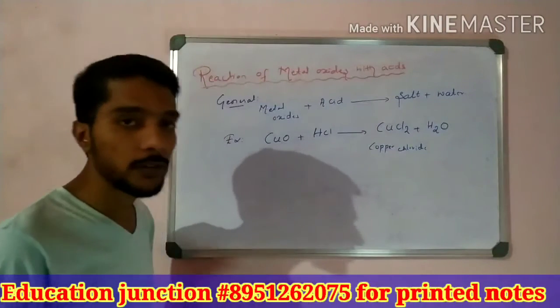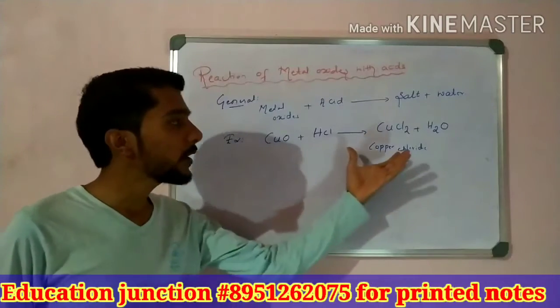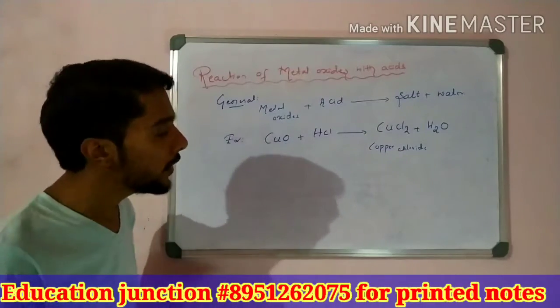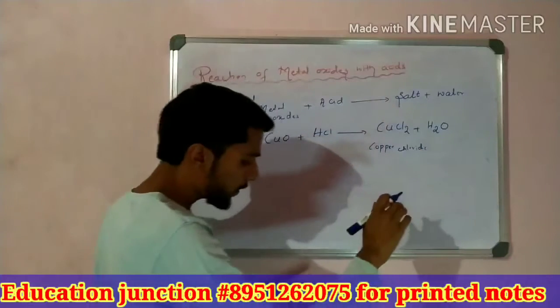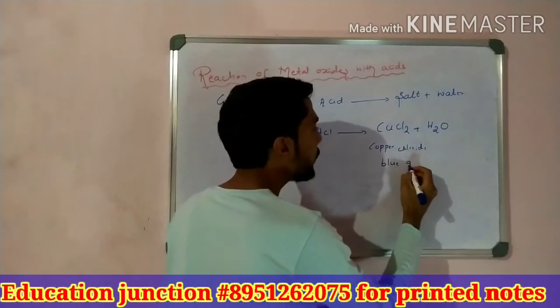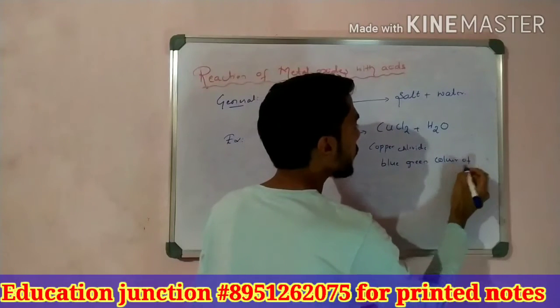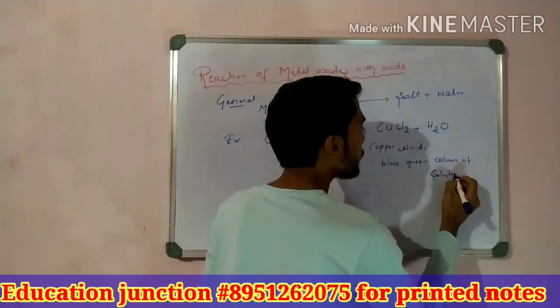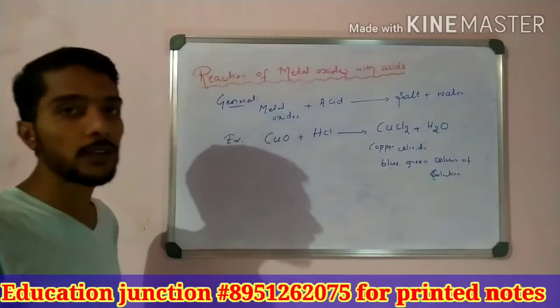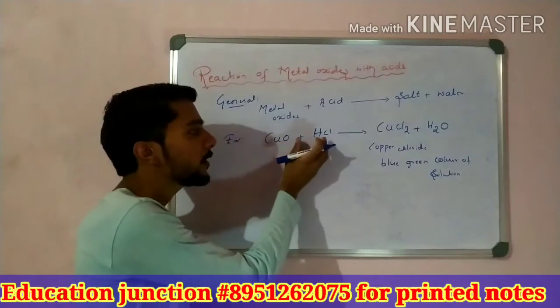Copper chloride is formed, students. Okay, so now when the reaction has taken place and the product is formed, what will happen? We know that the solution color is blue green. That is our observation when the reaction takes place with copper oxide and hydrochloric acid.